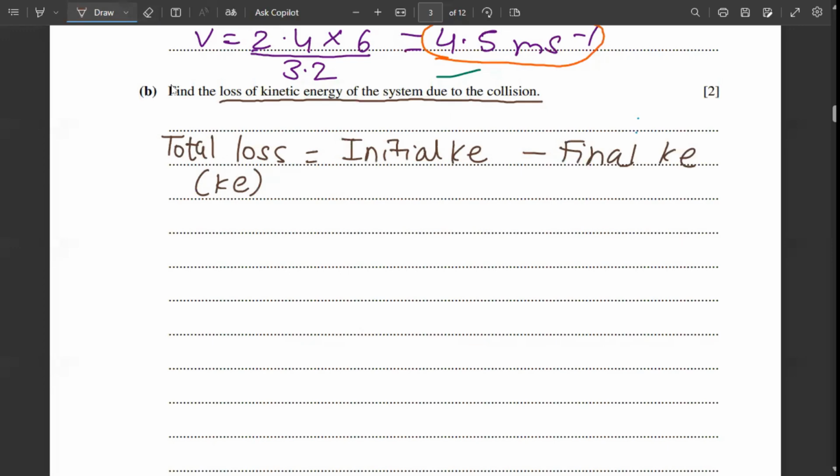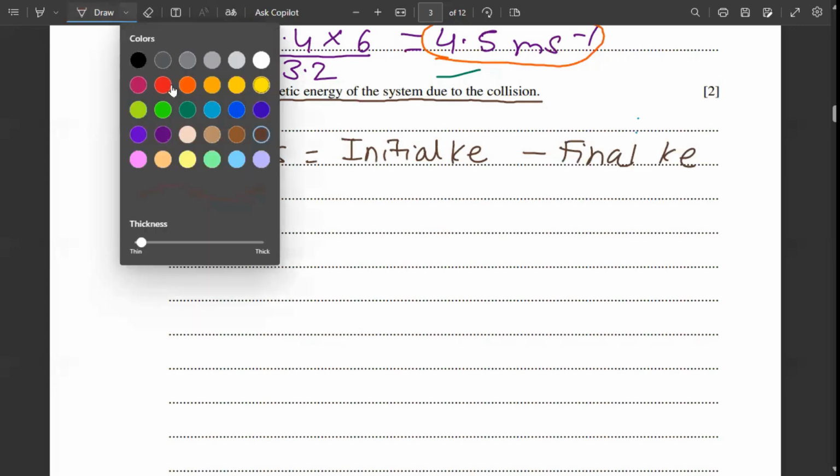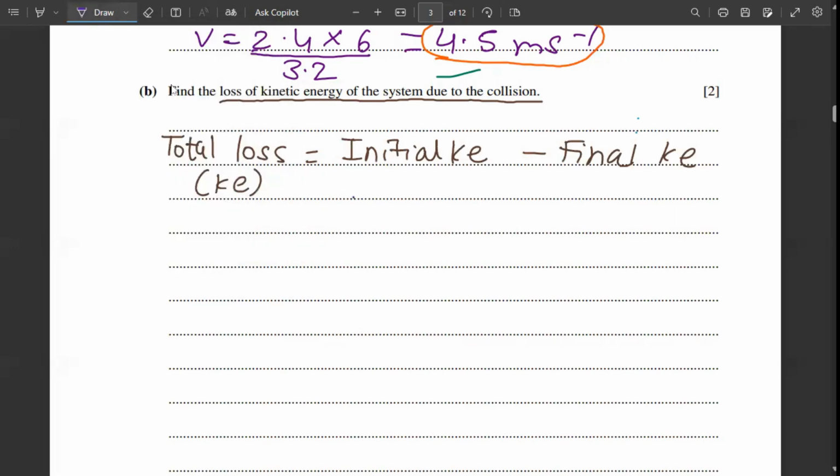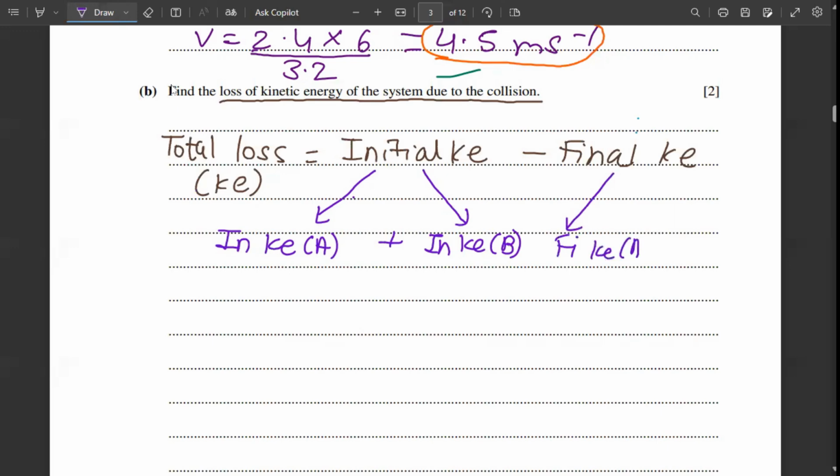Now the initial kinetic energy and final kinetic energy will also have two parts. First, initial kinetic energy of A plus initial kinetic energy of B. Similarly, final kinetic energy will also have two parts. First one, final kinetic energy of A, and the second one, final kinetic energy of B.